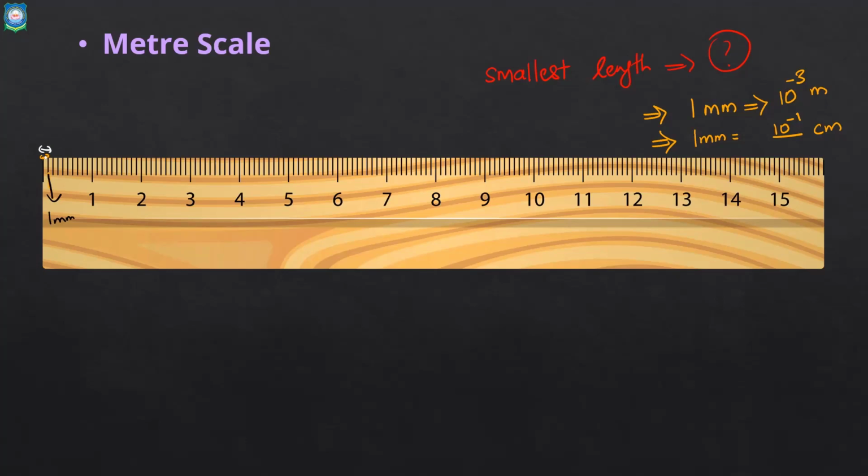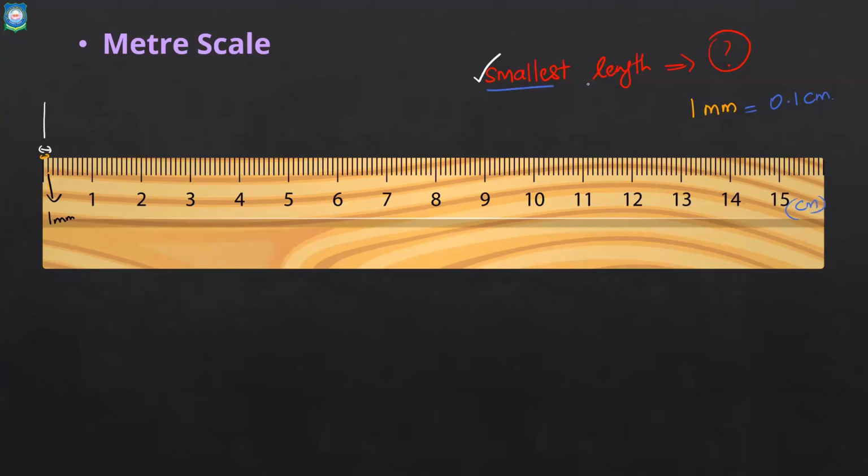But what if the length becomes even smaller? Can you measure it? Suppose I take one of your hairs or paper of slight thickness. If you keep it there, can you measure the thickness of that paper using the meter scale? No, because it is meaningless. It is not even crossing one division. So understand, the smallest length that can be measured using a meter scale is 1 millimeter. If you find it confusing, don't worry about other things. If you're not thorough with conversion of units, don't get confused. Just remember one value, 1 millimeter, or 0.1 centimeter. This is the smallest length you can measure using a meter scale.